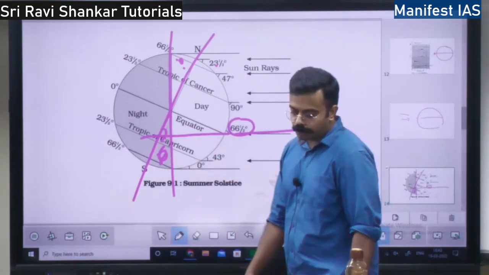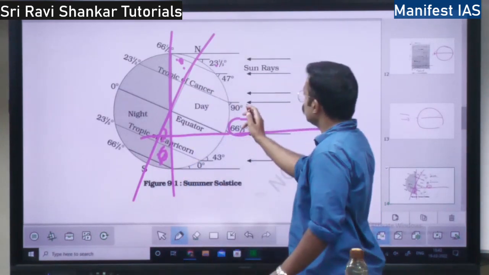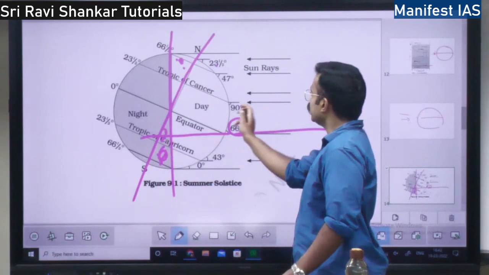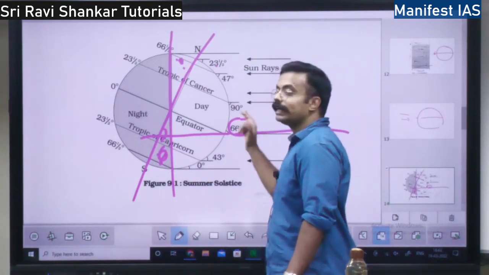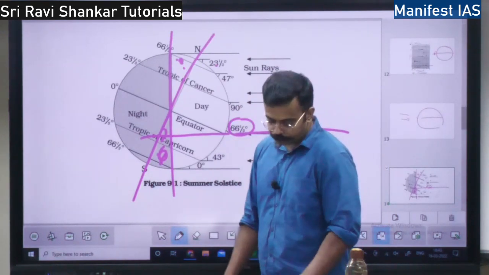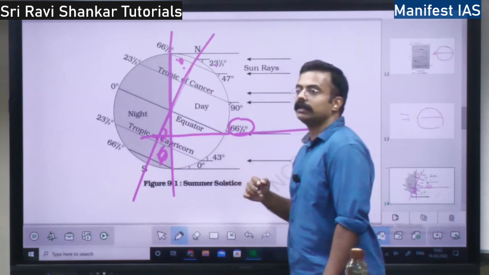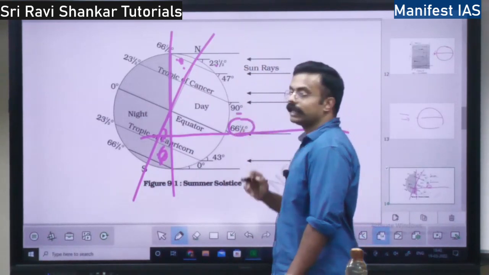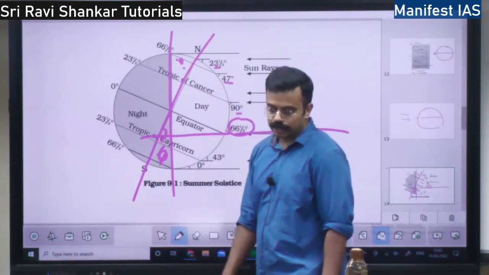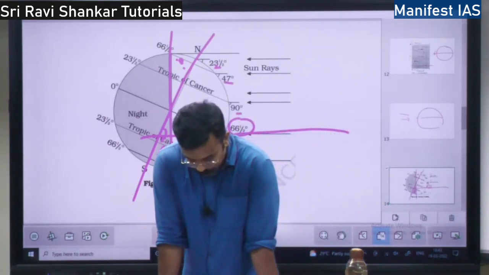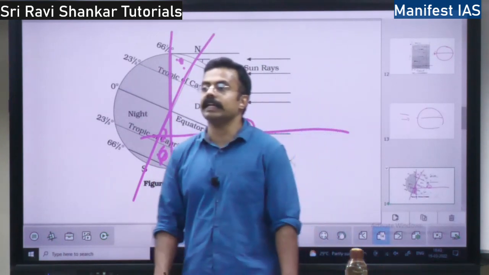Then you have the angle of incidence, the angle of inclination of the rays. See, here the sun rays are dropping on the surface at 90 degrees, right? So with the latitude of the place, the angle changes. See, here it is inclining at 90 degrees, here at 47 degrees, here at 23 degrees, right? So as the latitude increases, the slanting will increase.